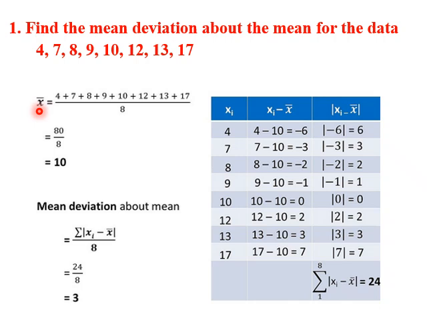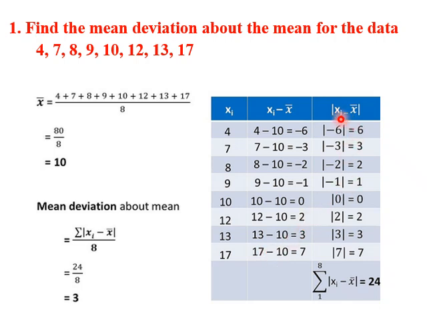That's what we are doing here. X bar is mean. So add all of them, divide by 8, we get 10. So mean is 10. Now the next step is to find mean deviation. We have evaluated the mean, so we find x minus x bar. This is xi written in column form: 4, 7, 8, 9, 10, 12, 13, 17. Next we find x minus x bar, that is, we subtract the mean from all these numbers. So 4 minus 10 is minus 6, 7 minus 10 is minus 3, and so on.